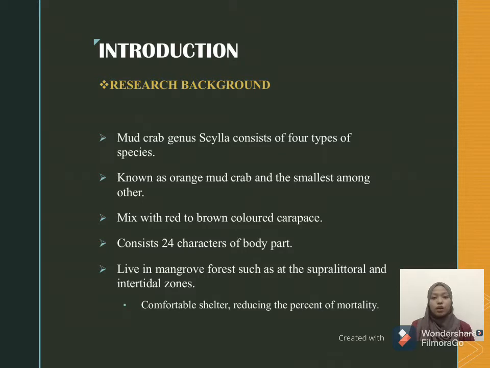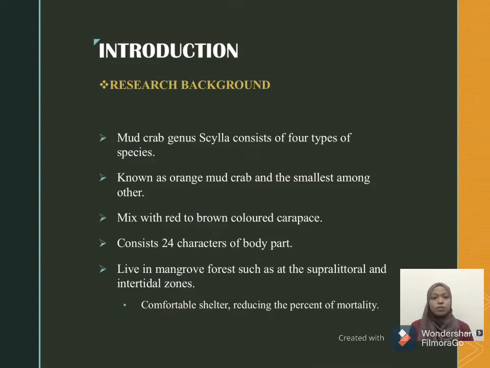Mud crab genus Scylla consists of 4 types of species. The one that I chose to be the sample for my study is Scylla olivacea species. Scylla olivacea, or can be called the orange mud crab, has the smallest size compared to the other species. The color of this species is a mix of red to brown on its carapace.